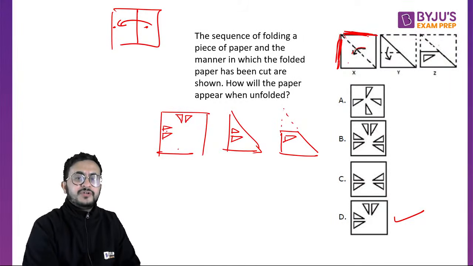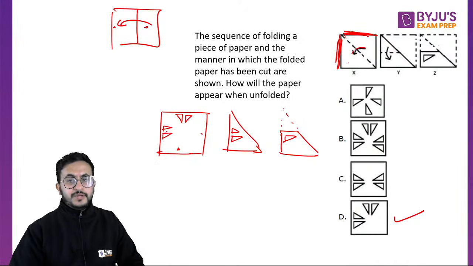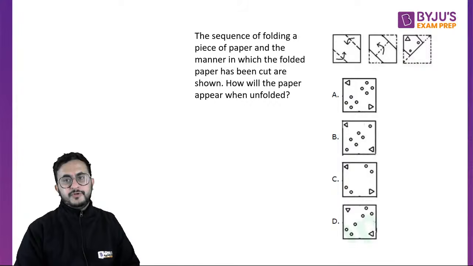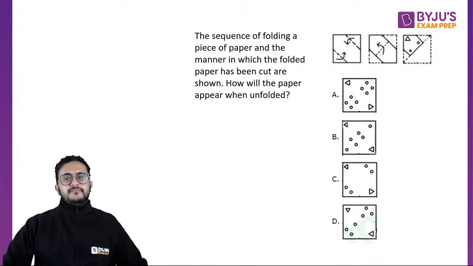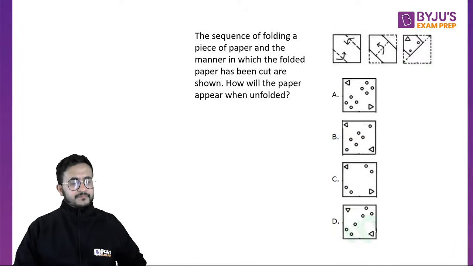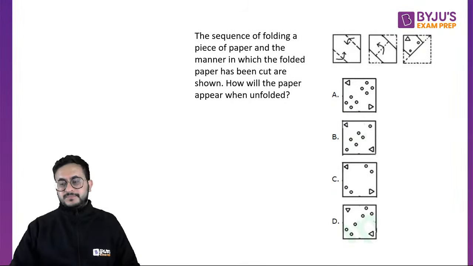In the previous question, we saw that whatever was showing on this side was reflected on this side. So that's how we answer these questions. Okay, paper unfolding, folding and unfolding. So now another sequence is given, right? Not that straightforward sequence. It is two parts folded inside and then it is wrapped inside, and then we have to find the unfolded format.